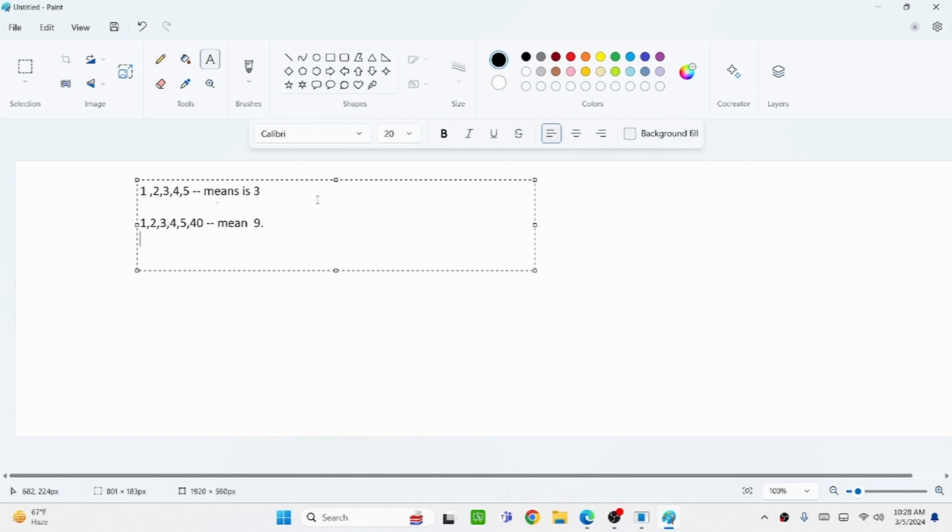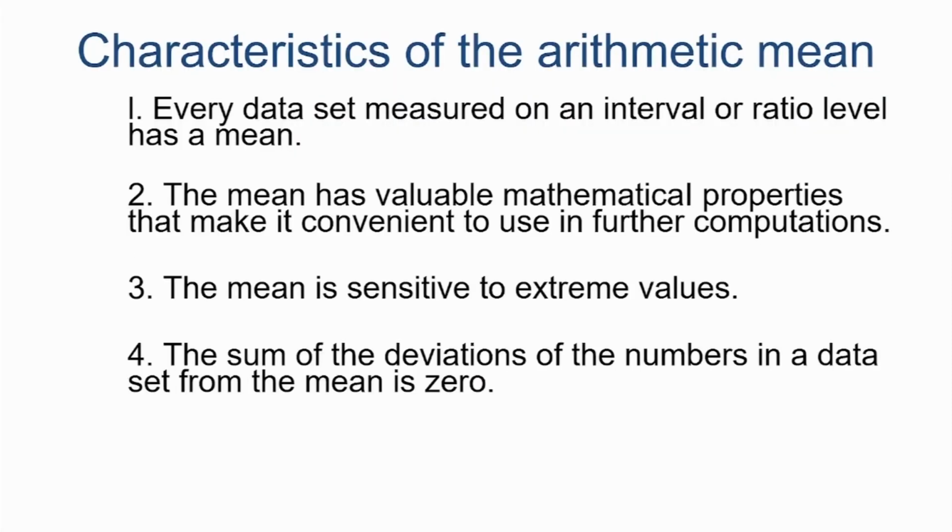Now this is called sensitivity, just by adding one value, one extreme value. Okay. So please understand this. The mean is very sensitive to extremes, either to the maximum side or to the minimum side. And this is very important.